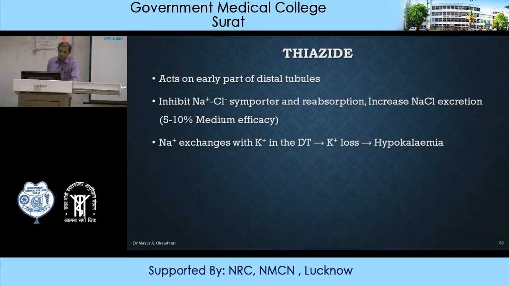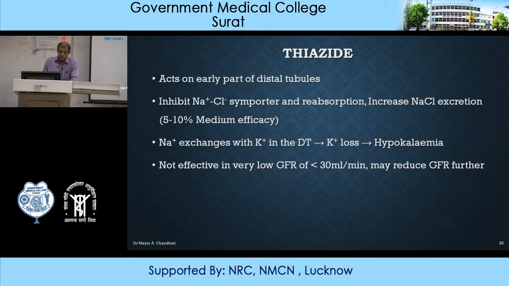Sodium exchanges with potassium ion in the distal convoluted tubule, so there will be potassium loss and ultimately hypokalemia. Another thing with thiazide diuretics is they are not effective in very low GFR. If GFR is less than 30 ml per minute, it may reduce GFR further. So GFR needs to be more than 30 ml per minute.